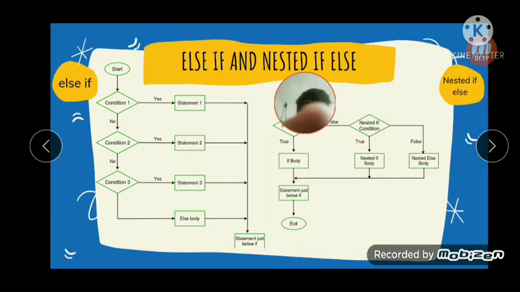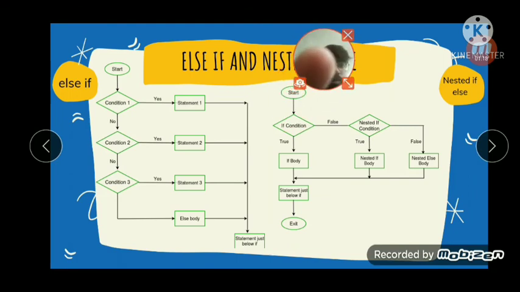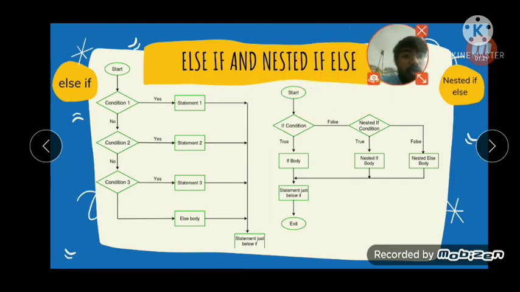in this flow chart, the conditions are not dependent on each other. They will be checked one after another, but their output does not hamper the output of another one. It is on a first come first serve basis.